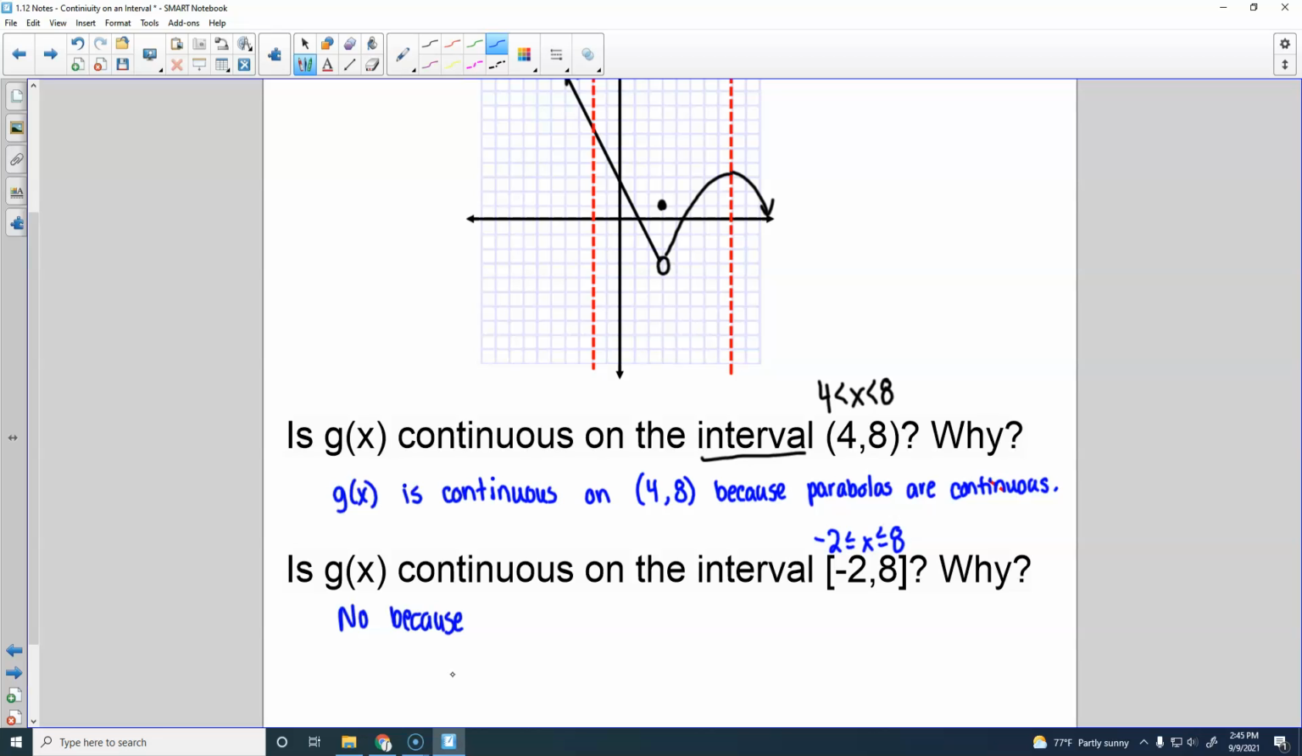3. Okay, what's the problem with this? There is a point. Okay, so g of 3 is my point, right? It would be okay if g of 3 was down here, but it's not. It's up here. So g of 3 does not equal what? The limit as x approaches 3 of g of x. So the limit would be the open circle. That's what you approach from both sides. It does not equal g of 3.